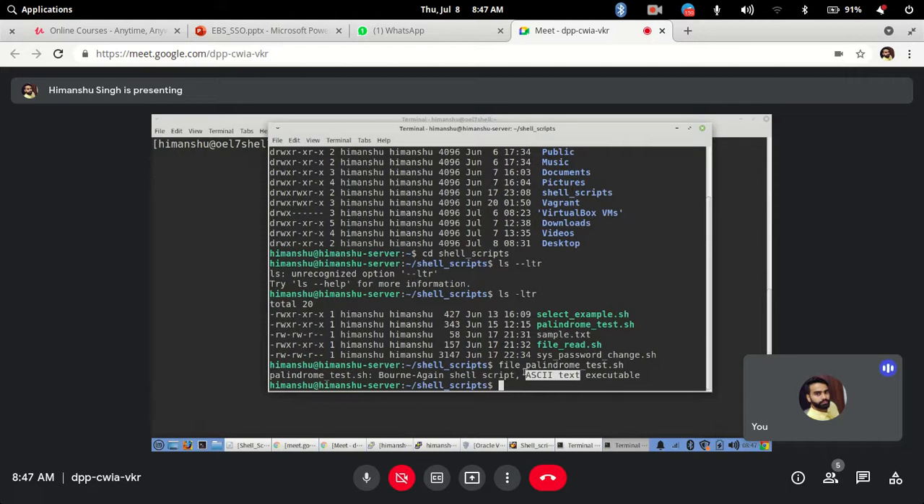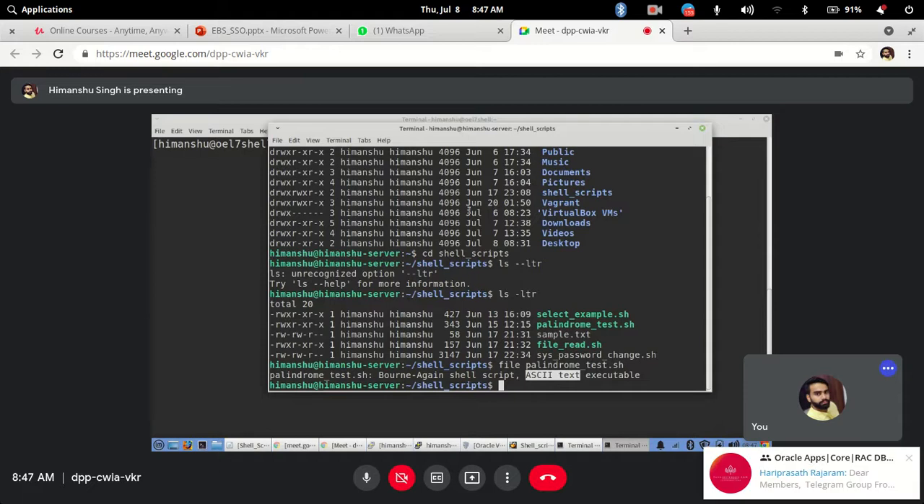If there are some files like PNG files or some binary files which cannot be read by normal human beings, those types of files will not be opened. So it will show you executable binary file but you cannot read those files.